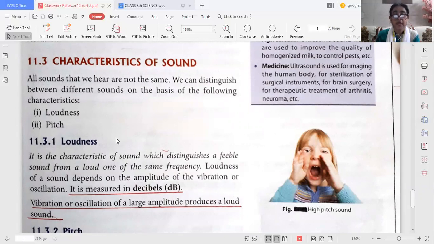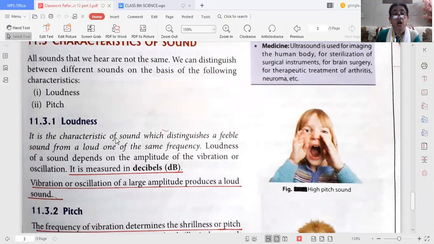Loudness. What is loudness? It is the characteristic of sound which distinguishes a feeble sound from a loud sound. Even when the frequency is the same, we can distinguish the loud sound from the feeble sound. Loudness of a sound depends on the amplitude of the vibration and it is measured in decibels. So a vibration or oscillation of a larger amplitude will produce a loud sound.